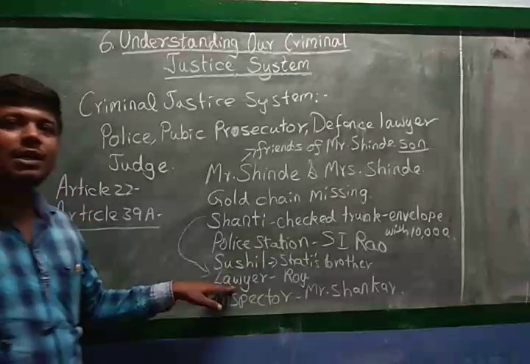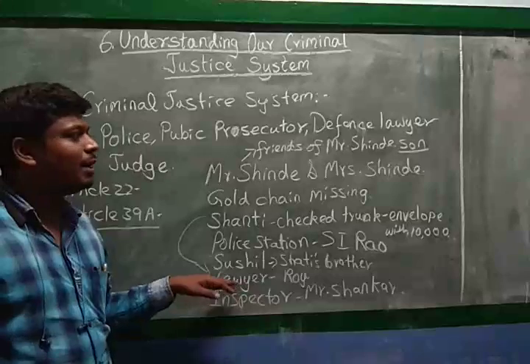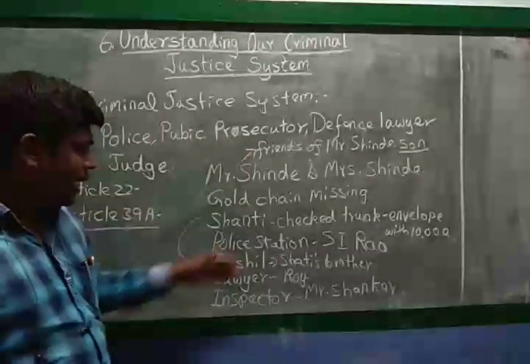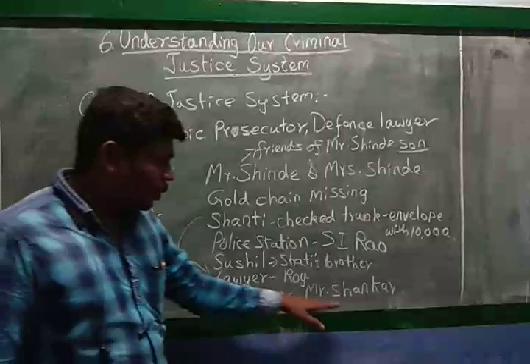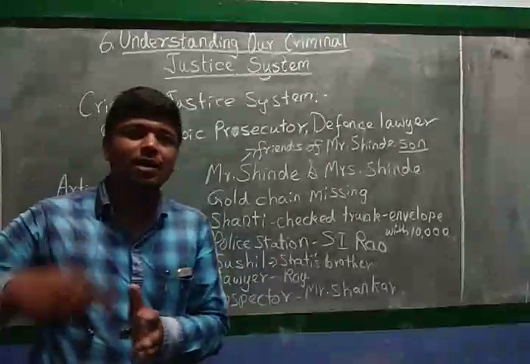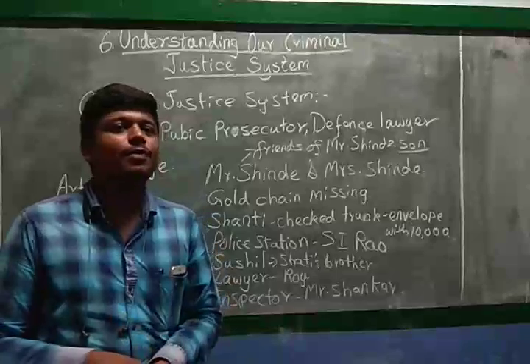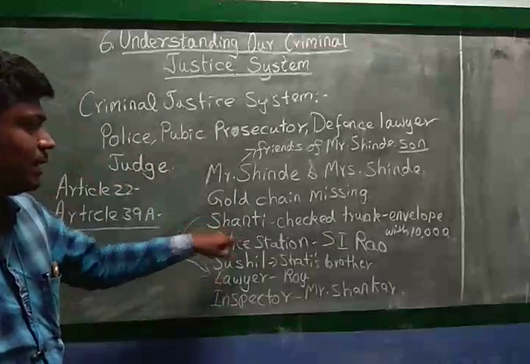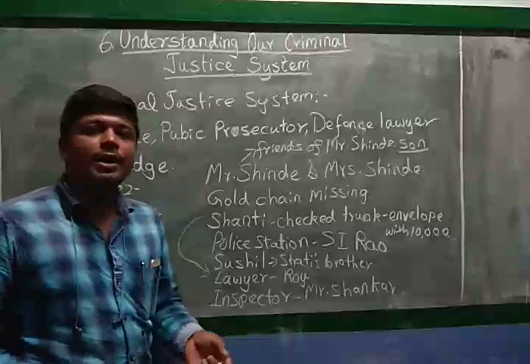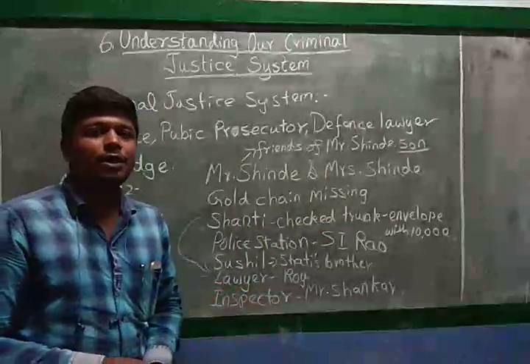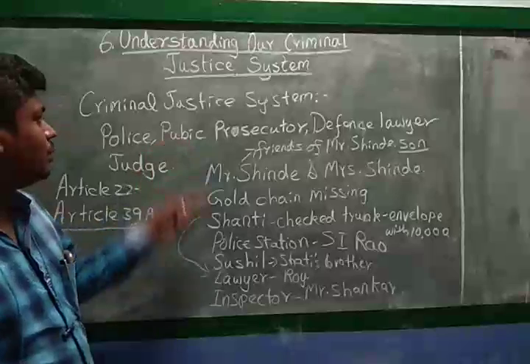They ask for a defense lawyer for her, and a defense lawyer is given, and other than that the public prosecutor is asking questions to her, and finally the inspector, what? They were also on one side, searching who is the person who stole it, and they found it. Finally it was proved that Shanti is innocent, and the envelope of 10,000 rupees was also returned to her. Okay, ma'am. This is what we learned today.